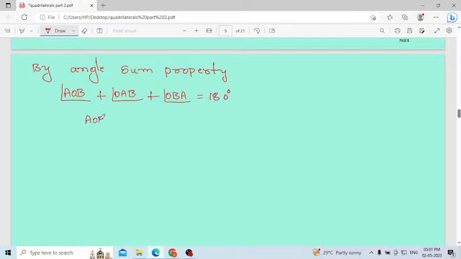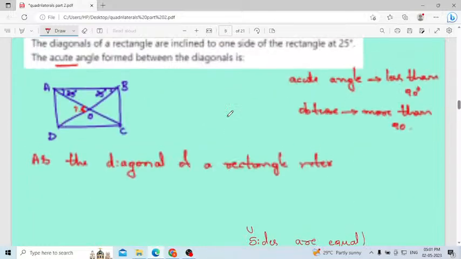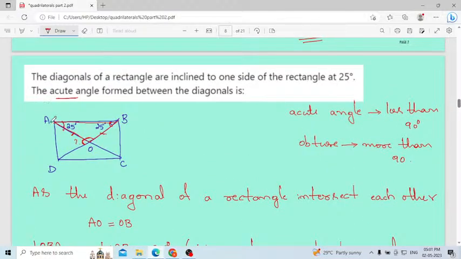I have to calculate AOB, and these two angles I know: 25 degrees plus 25 degrees.